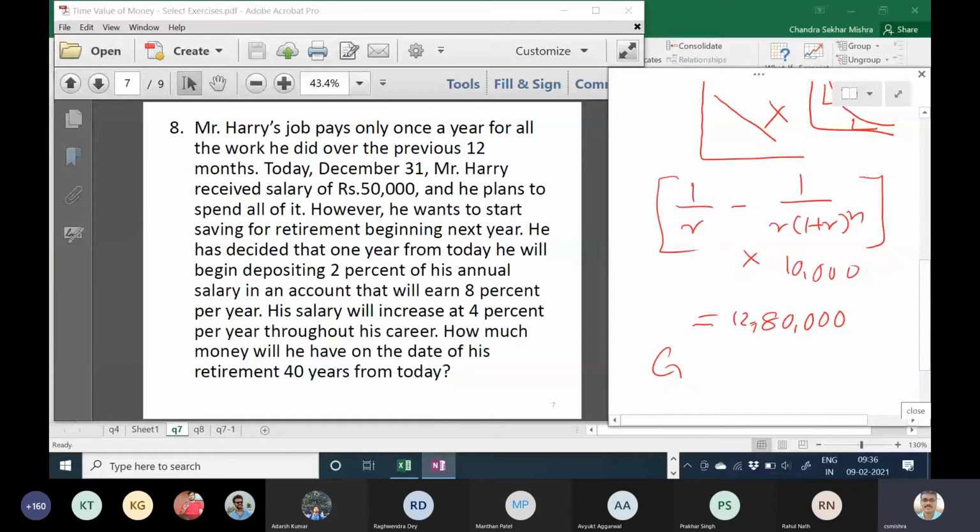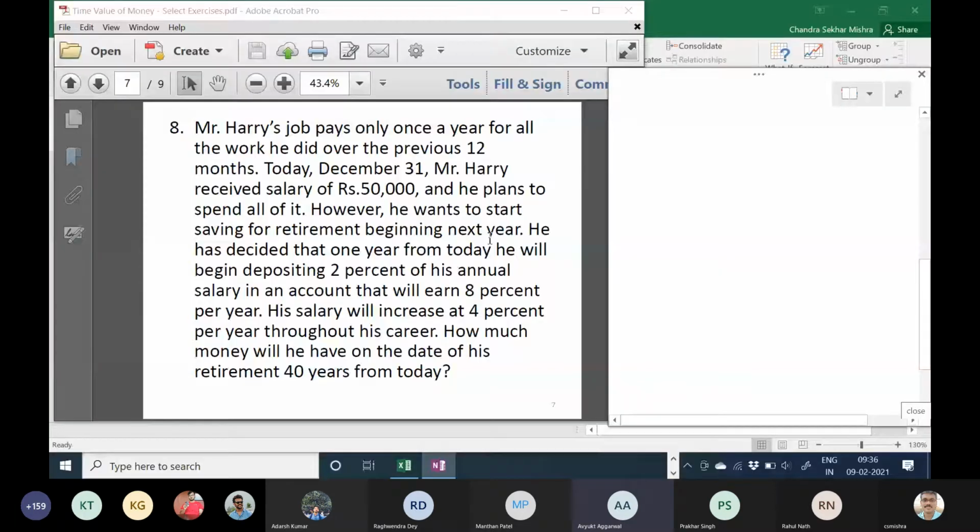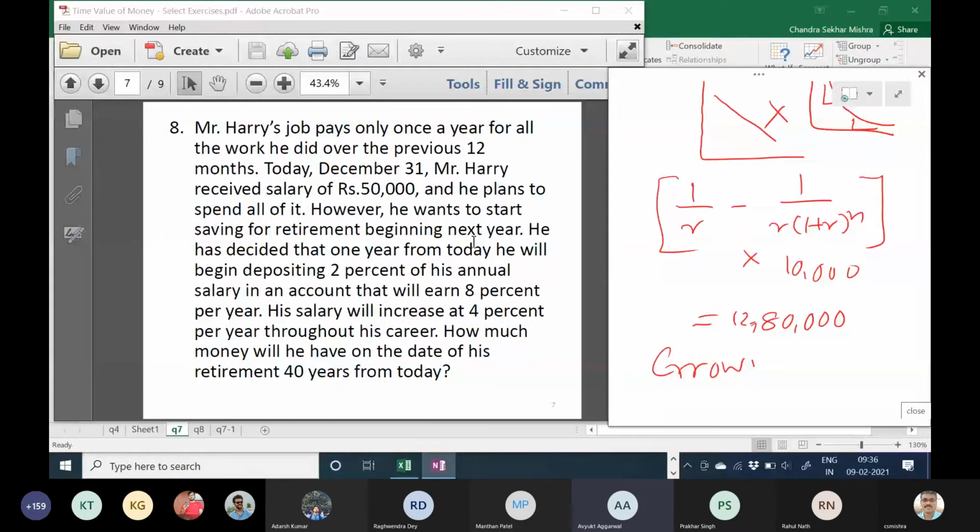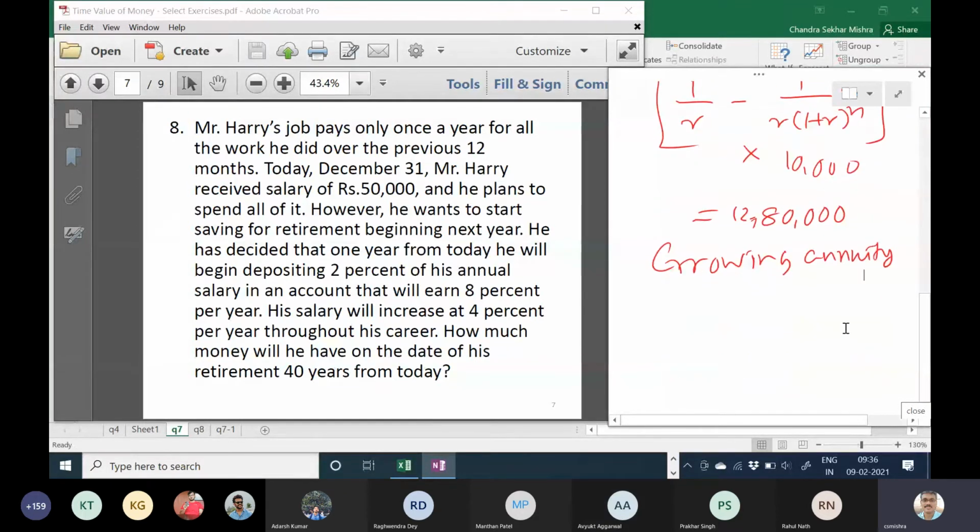Yes, anyone? What is the growing annuity formula? Sir, we can just substitute the growth rate into the annual interest rate and multiply, then the effective growth rate will come, and we put it in the original formula. Okay, Avyuk, who is telling? Avyuk is telling this or someone else? Yes, sir, me. You always have an alternative method. Very good, not a problem.